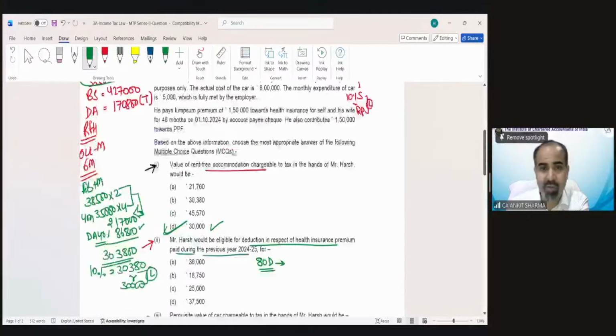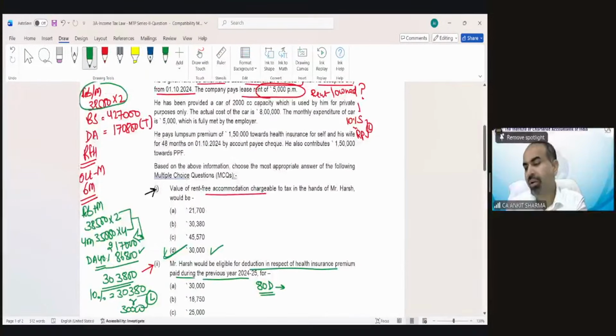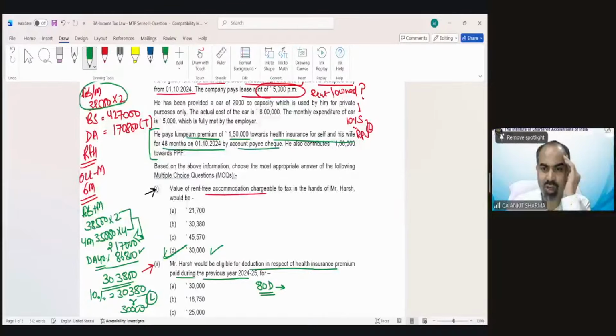This is not salary provision, but I believe you must have gone through all the chapters right now because we are in the revision part. So I wanted to ask all of you how we need to solve this point. He pays a lump sum premium of 1,50,000 towards health insurance of self and his wife for 48 months on 1st October 2024, by account payee cheque. He also contributes 150 towards PPF. So he's asking about the deduction for health insurance premium.